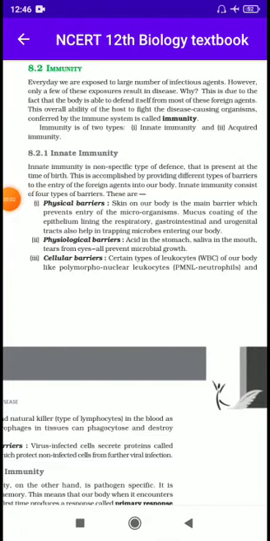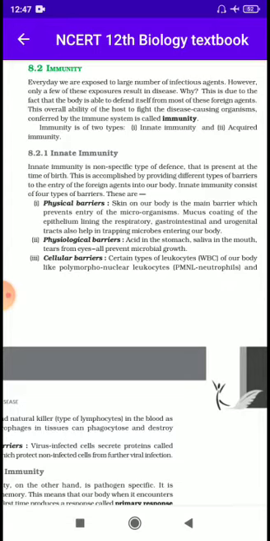Hello dear students, today we are going to discuss immunity, which belongs to chapter number 8.2. Every day we are exposed to a large number of infectious agents, that is disease causing agents or pathogens. However, only a few of these exposures result in disease. Why?